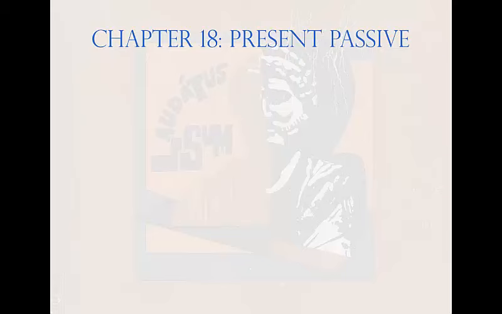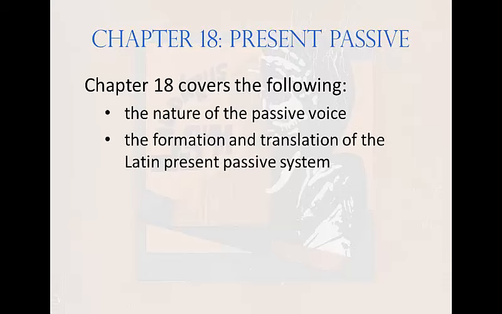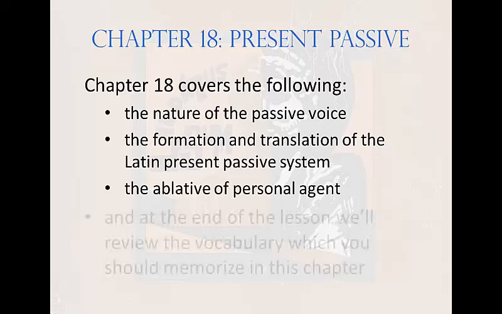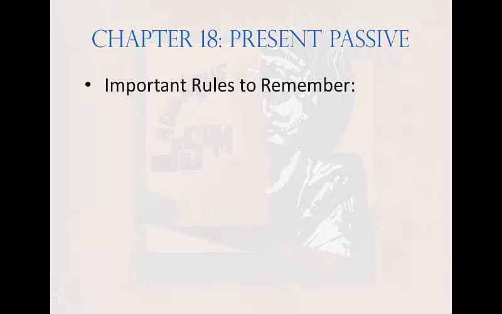Chapter 18, The Present Passive System. Chapter 18 covers the following: the nature of the passive voice, the formation and translation of the Latin present passive system, the ablative of personal agent, and at the end of the lesson we'll review the vocabulary which you should memorize in this chapter. There are three important rules to remember here.